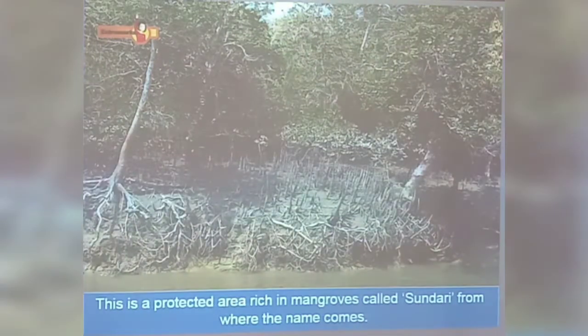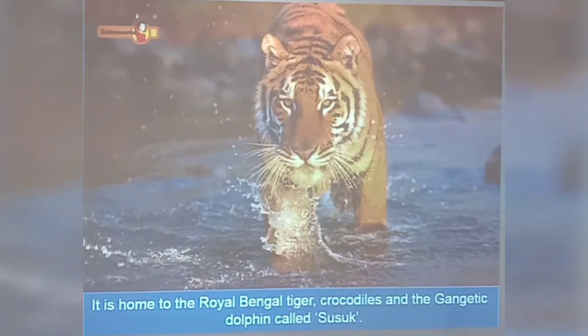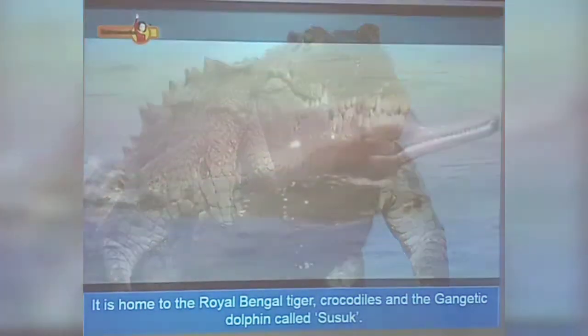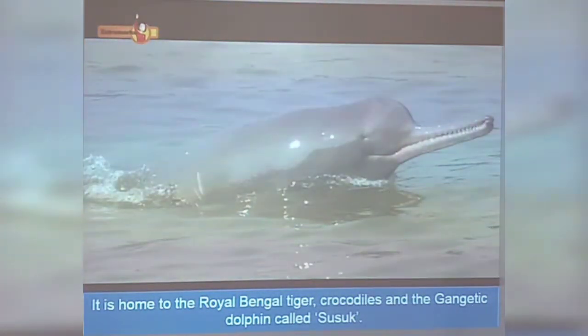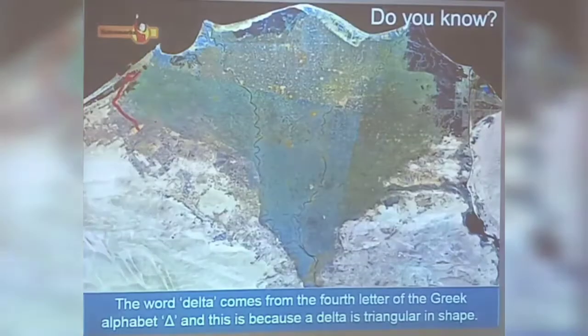This is a protected area rich in a type of mangrove vegetation called Sundari, from where the name comes. It is home to the Royal Bengal tiger, crocodiles and the Gangetic dolphin called Susuk. Do you know the word delta comes from the 4th letter of the Greek alphabet delta, and this is because a delta is triangular in shape.